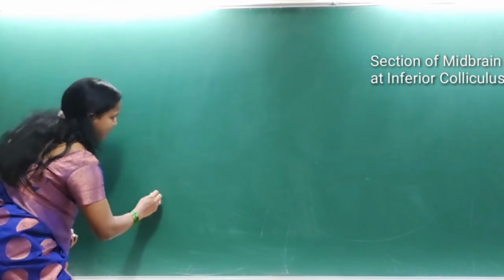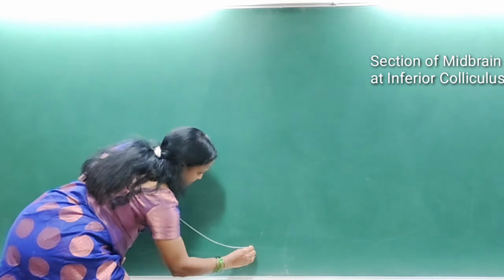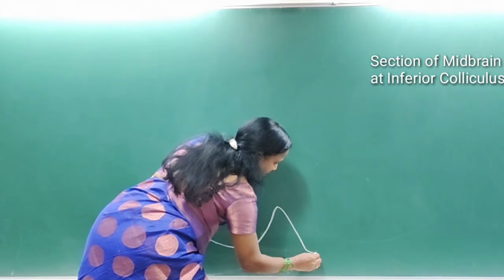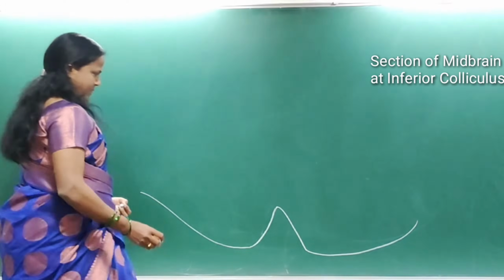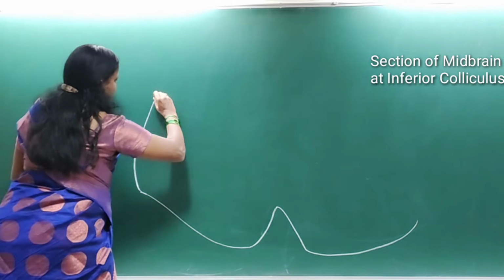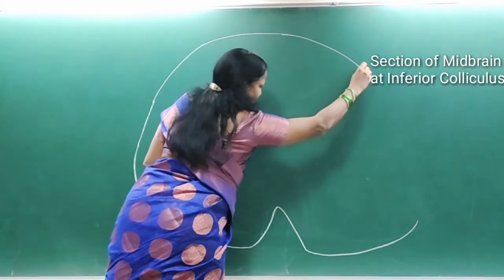In this diagram, this is the most anterior aspect of the midbrain. This anterior segment is considered the crus cerebri.